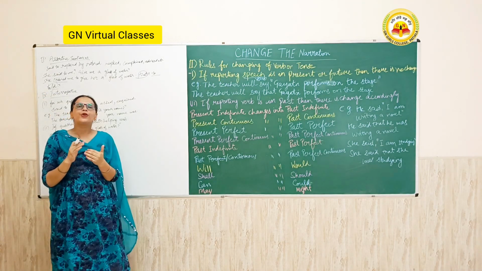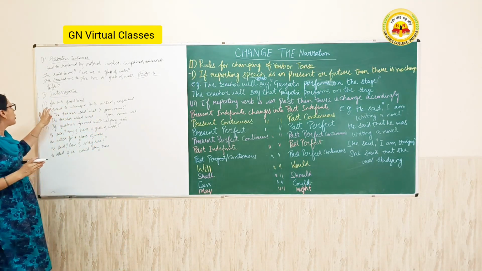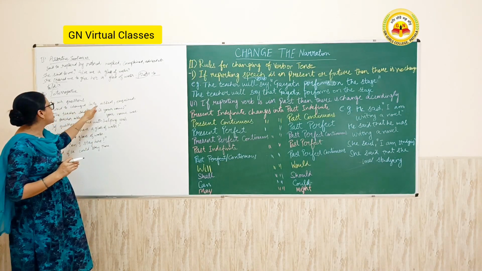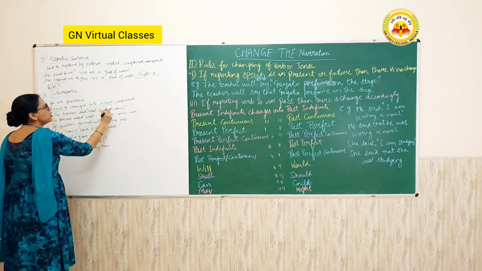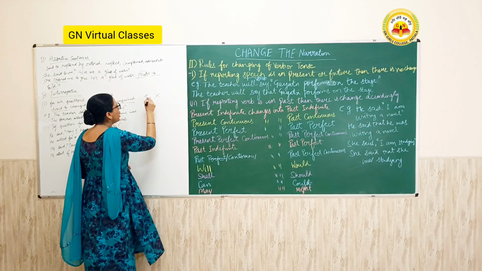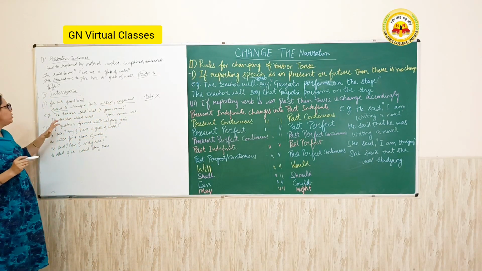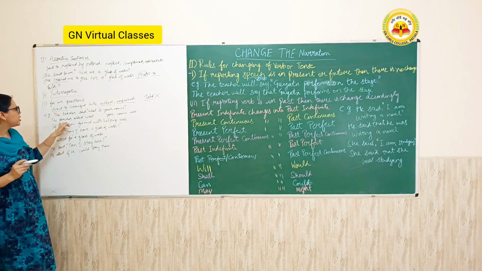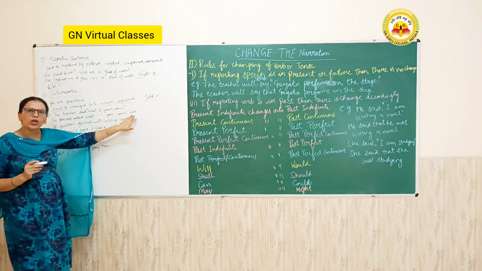How can we convert interrogative sentences into narration? First is the WH question, where said to changes into asked or inquired. Here we cross told also. We write here asked or inquired. The teacher said, what is your name? The teacher asked what my name was.